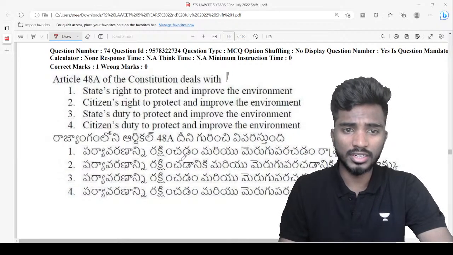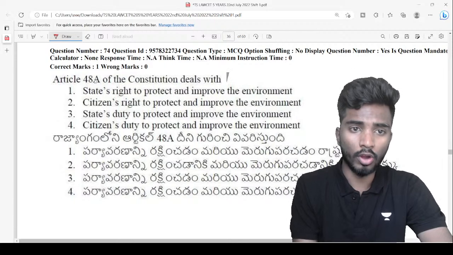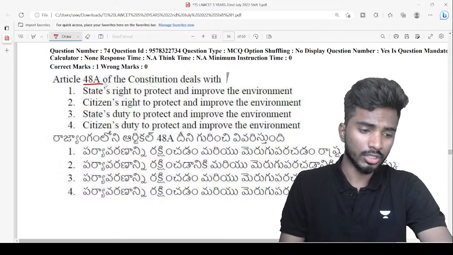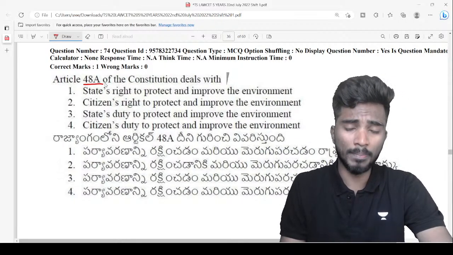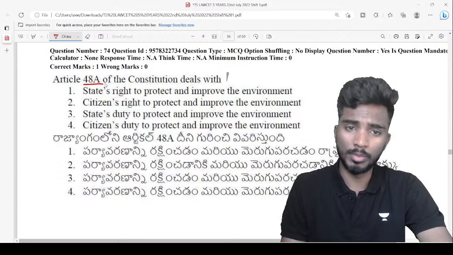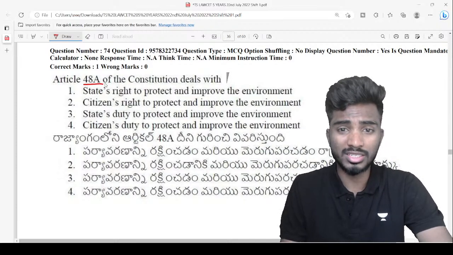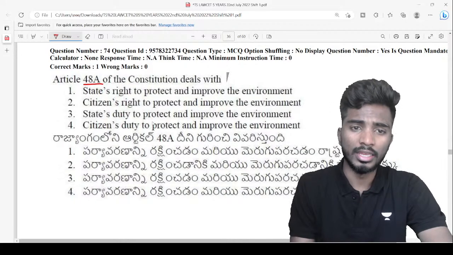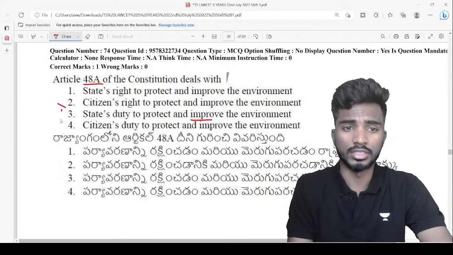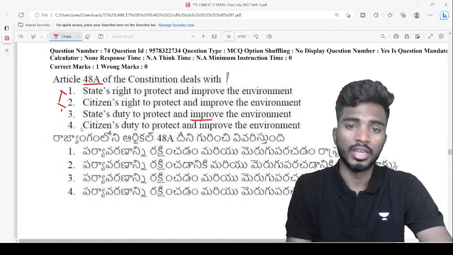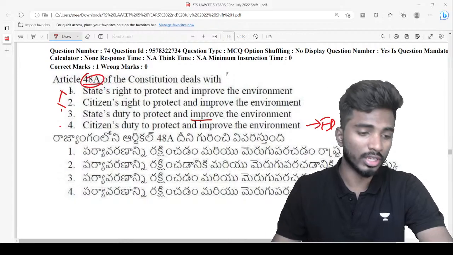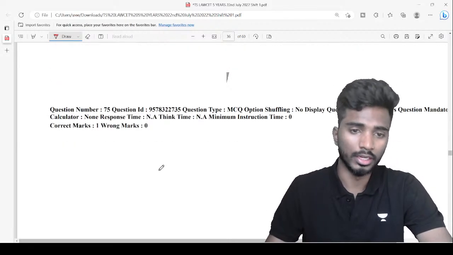Yeah. So the answer is actually 3. Now 48 falls under which law? 48 falls under DPSP. Is DPSP a right or duty? DPSP is duty. Whose duty? It is the state's duty. So under Article 48A, it is a duty of the state to preserve and protect and to improve the environment. It's not the right of citizen, right? It is not state's right. It is not citizens' duty. Citizens' duty is there in fundamental duties, right? But not here in 48A, which is a DPSP, right? Next.